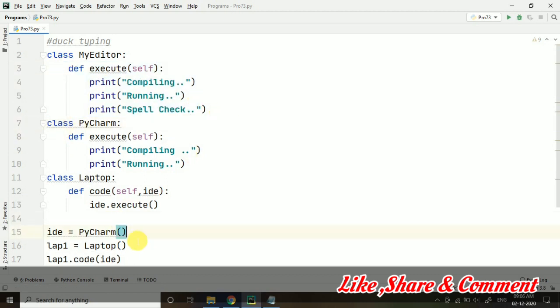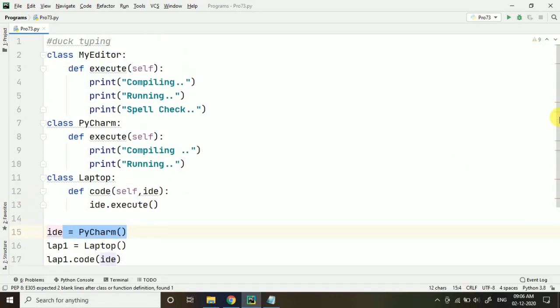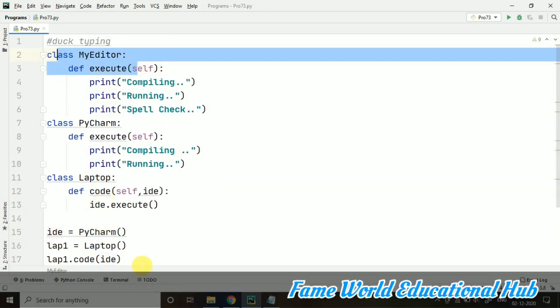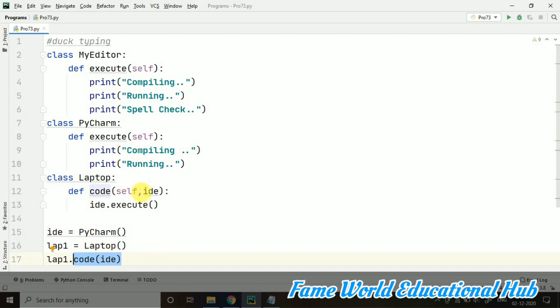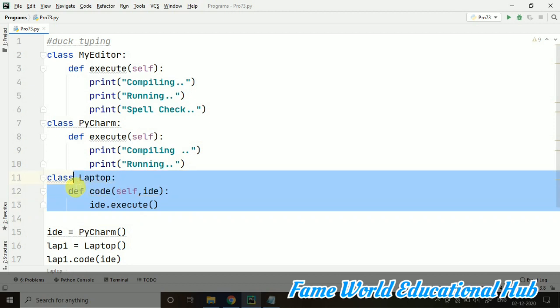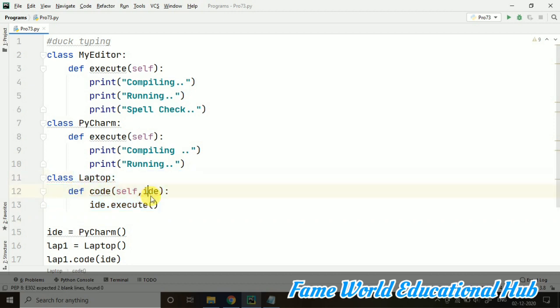Now either I pass the object of my editor in this code function, or I pass the object of PyCharm. Does it really make a difference? No. Why? Because in the laptop we just have to get an IDE, either PyCharm or my editor. It does not make a difference. It will be executing the code.